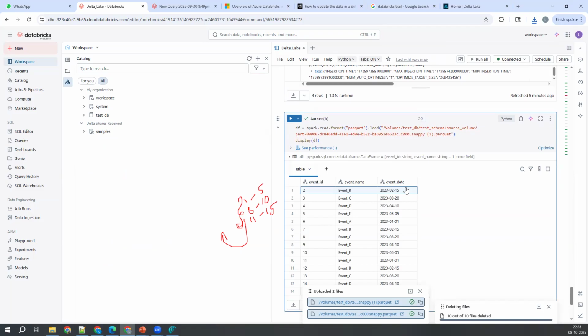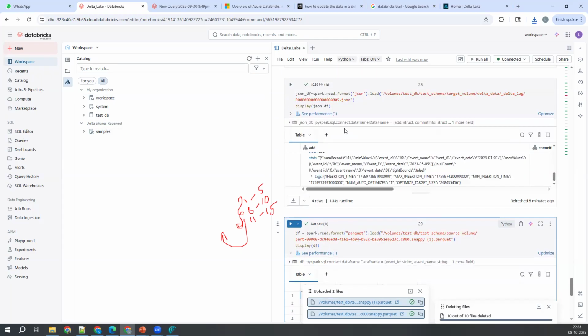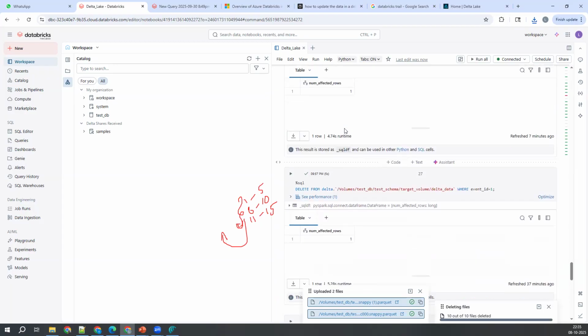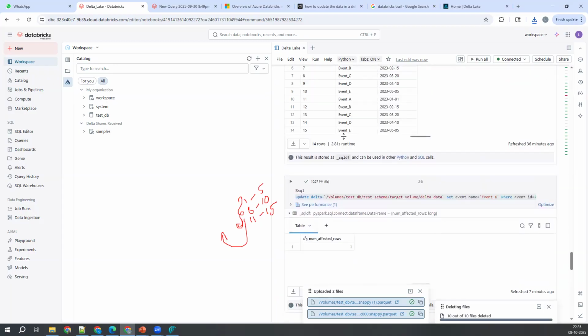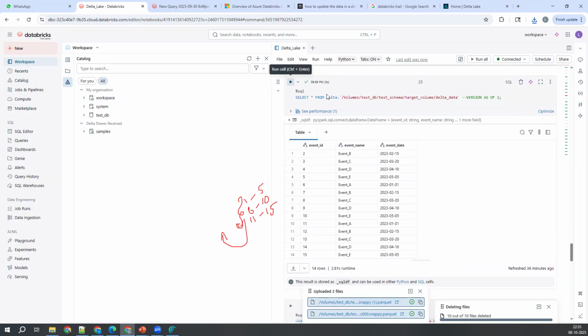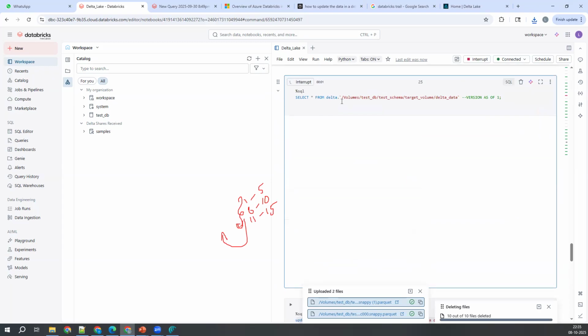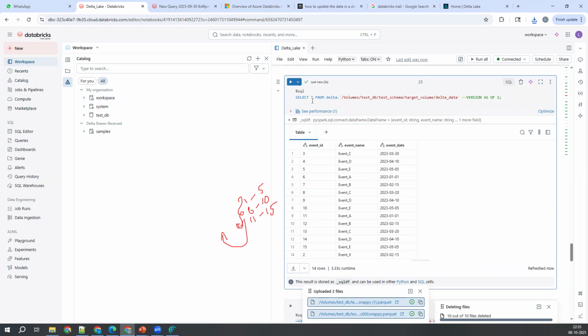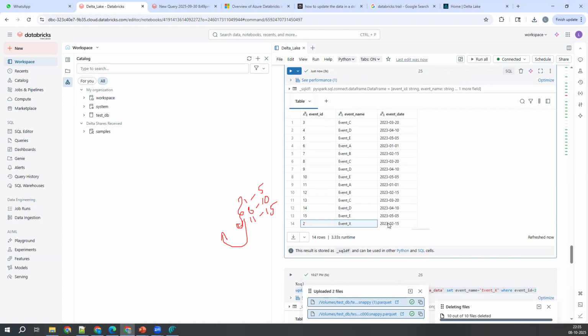See, old data is there with the deletion vector. Old data is there, but because of the deletion vector, it will not read it. When you do select star from this table, it will exclude the record because of the deletion vector, and it will also read the data from the last, latest file.